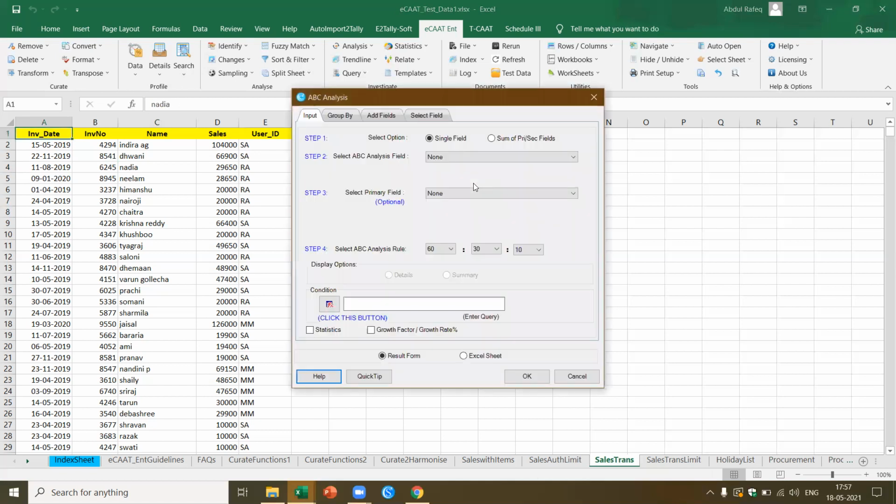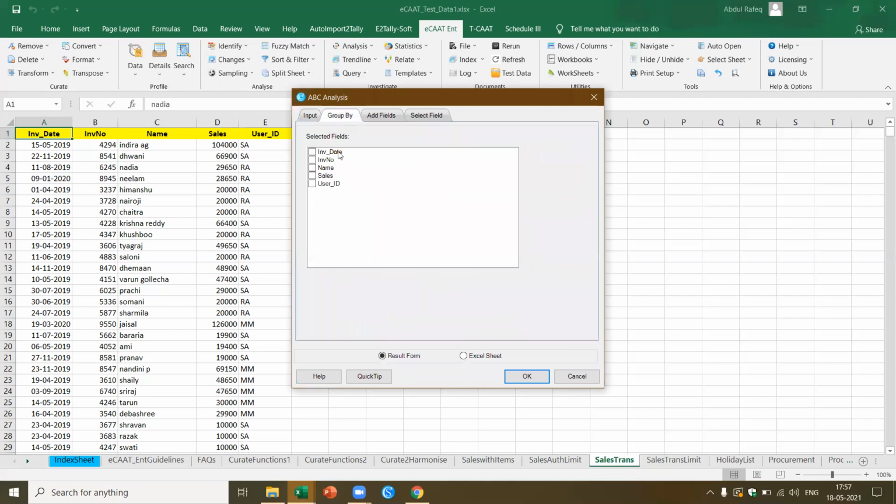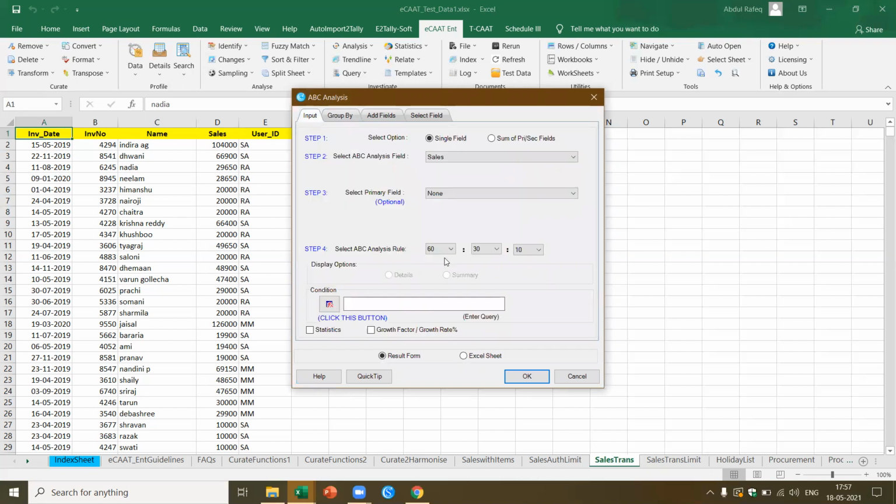ABC is 60, 30, and 10. I can also do it for the inventory. Here I've just got this based on this particular category. Here I'm going to select the amount, which is the sales, and group by, I'm going to give based on the name. No, sorry, this is wrong. Yes, I have to select based on the name. And then 60, 30, 10.